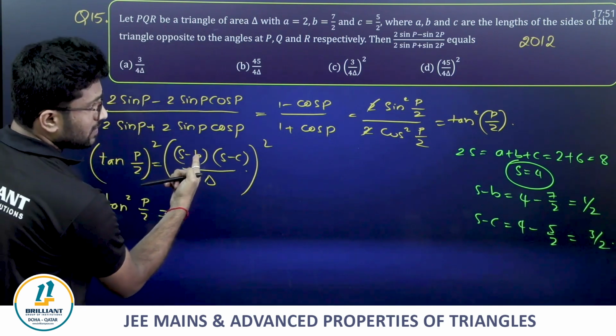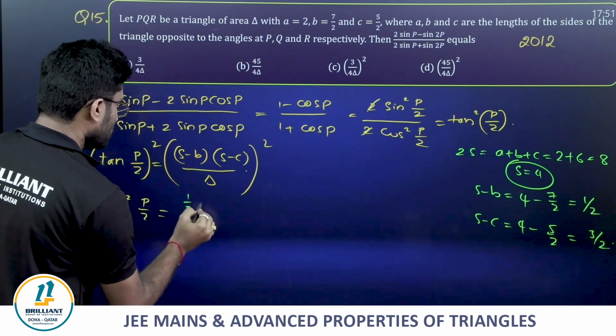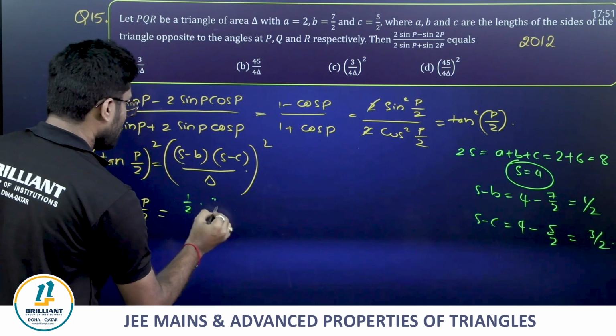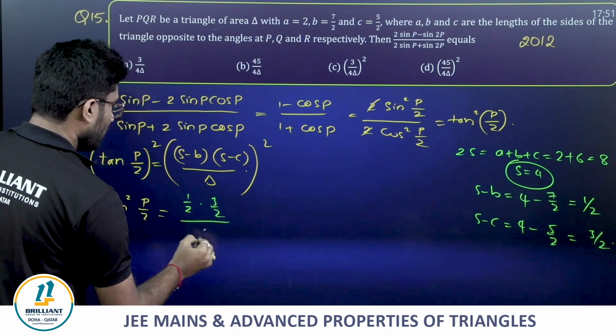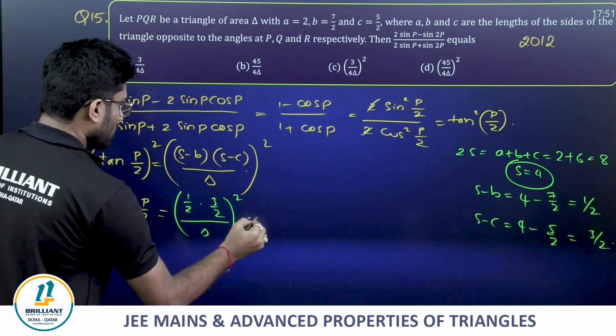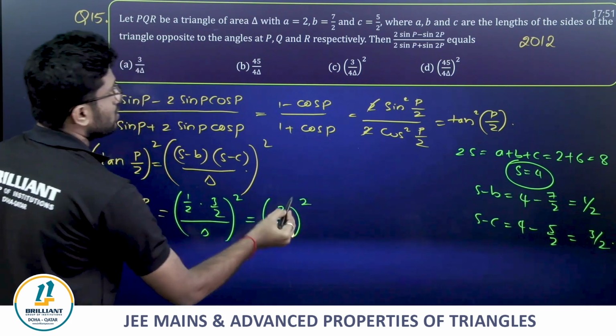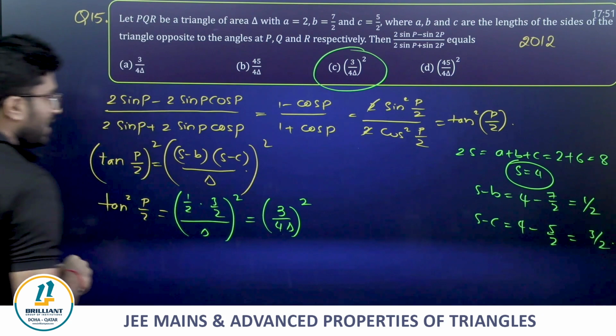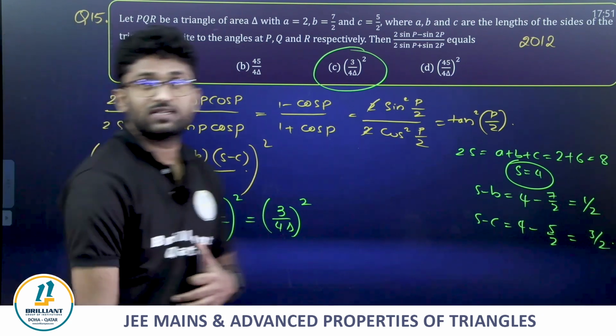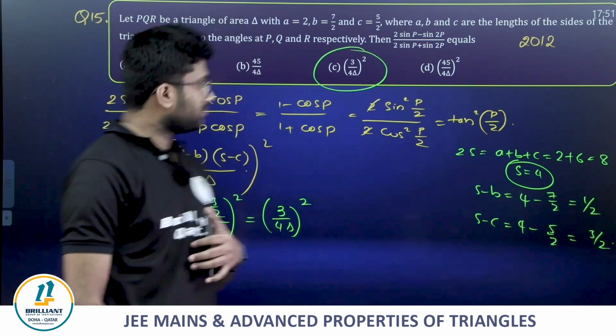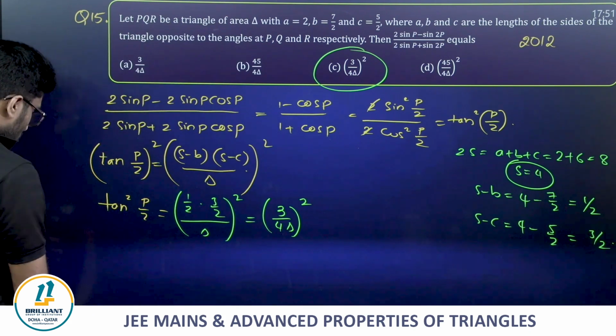S minus B is 1 by 2 times 3 by 2, whole divided by delta. So this is directly 3 by 4 delta square. Direct result it is. Clear, guys?